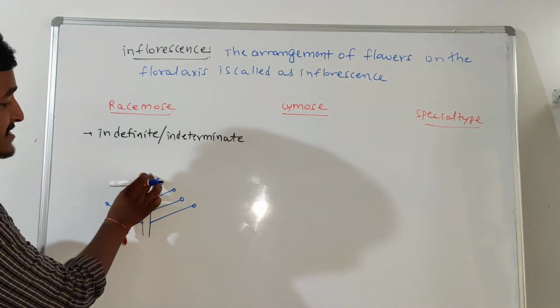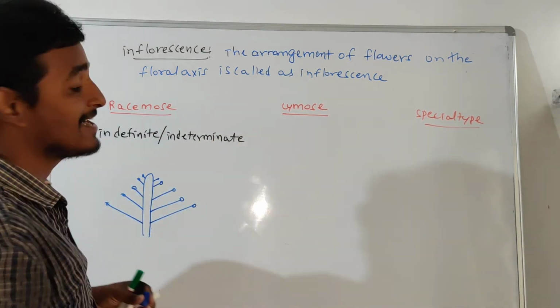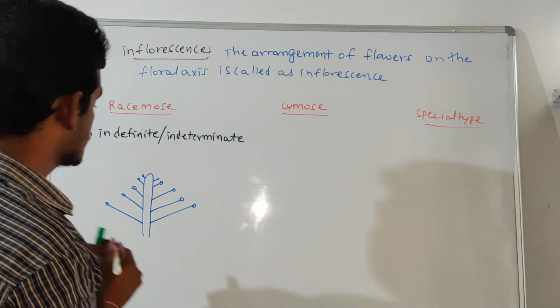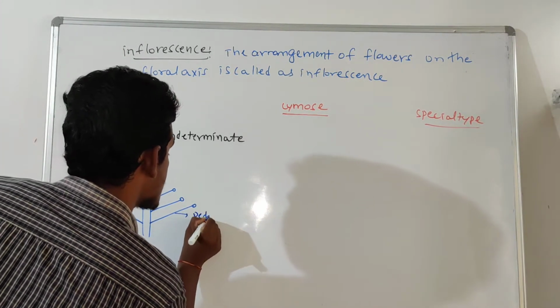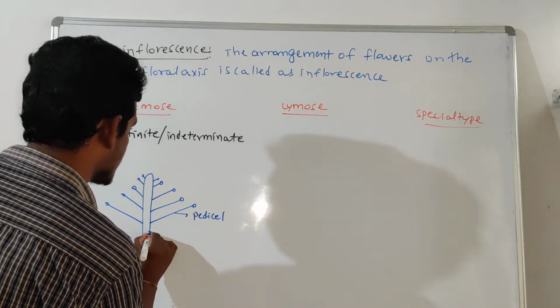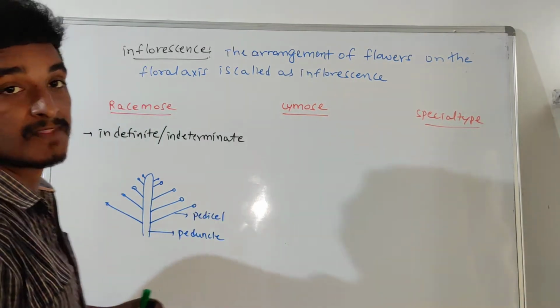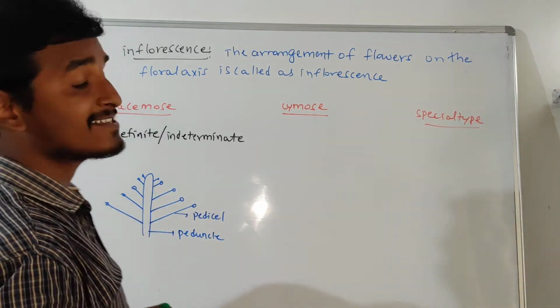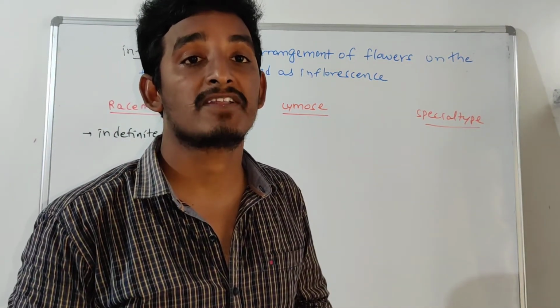It never terminates with a single flower. That's why it is indefinite or indeterminate inflorescence. Here the stalk of the flower is the pedicel, and the stalk of the inflorescence is the peduncle.